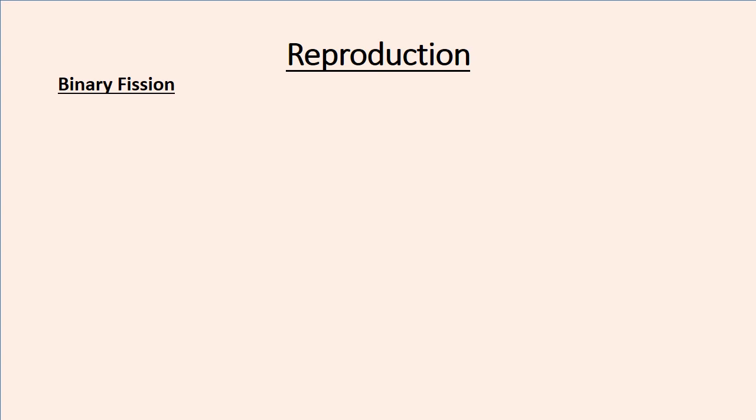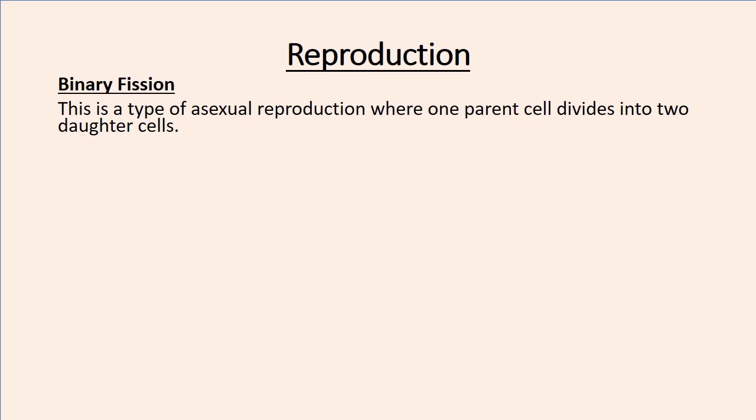So what is binary fission? Binary means two, fission means breaking apart. So this is a type of asexual reproduction where one parent cell divides into two daughter cells. So this parent cell breaks into two, so one organism becomes two organisms. This is how binary fission occurs. I'll do a diagram for you to understand.